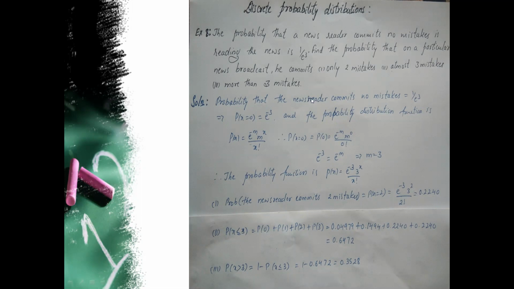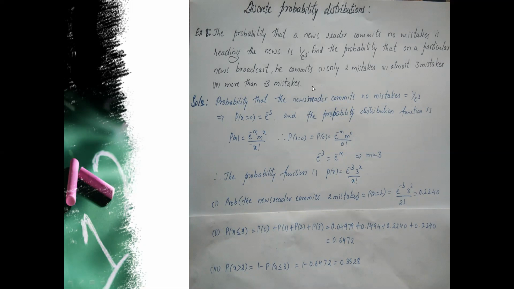You can see that no n is given, no p is given. That is, nothing like a number or a probability is given. The only given thing is the probability that the newsreader commits no mistakes is 1 upon e cube. And you can see the questions asked here: the newsreader commits 2 mistakes, 3 mistakes, more than 3 mistakes, like that.